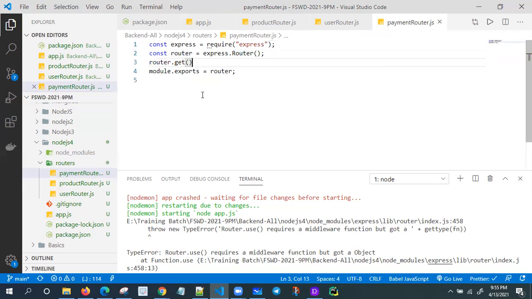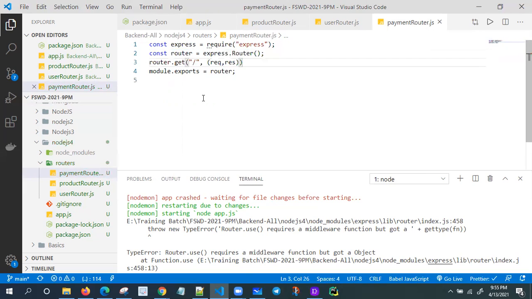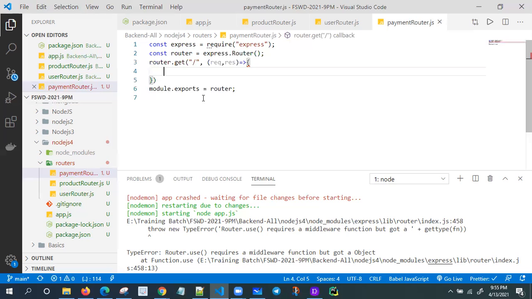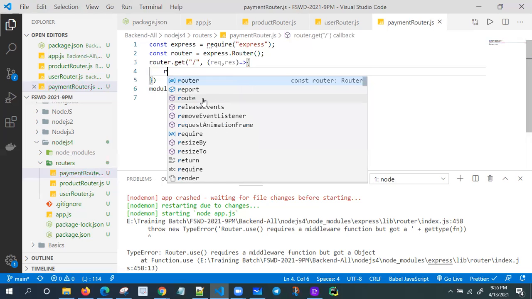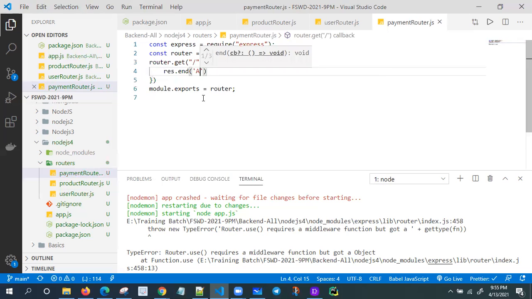So it is a payment router, right? Slash, the root route. The user is going to send some request and get the response, and I'm going to use a fat arrow function to send the data. So response.end is also fine. All payment done. I'm just printing some information, payment done. Now I have only one route, the payments route.